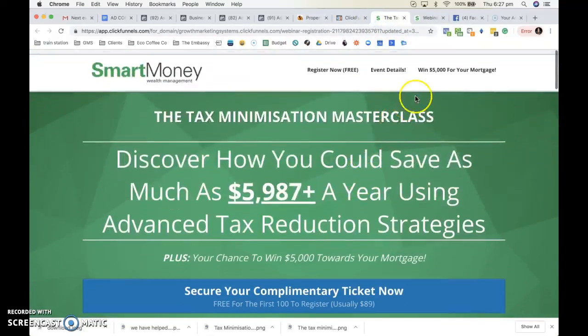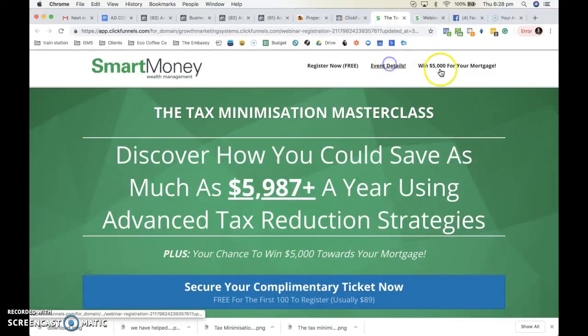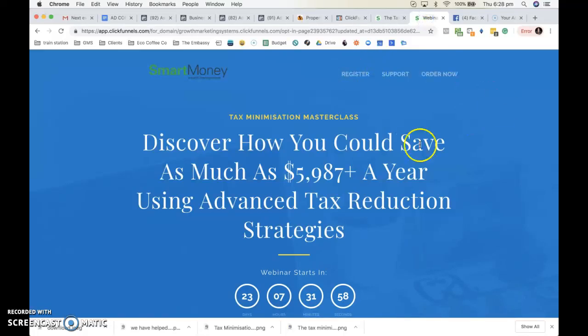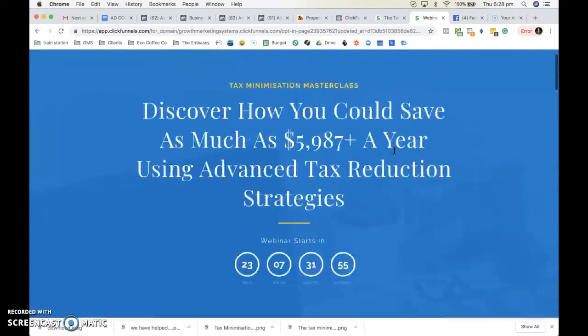So fix up these buttons here as well. So just that event details doesn't work. So add those in up there. Otherwise, looking good, and we should be good to go.